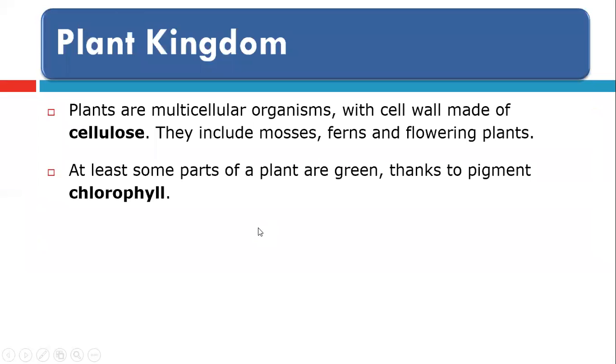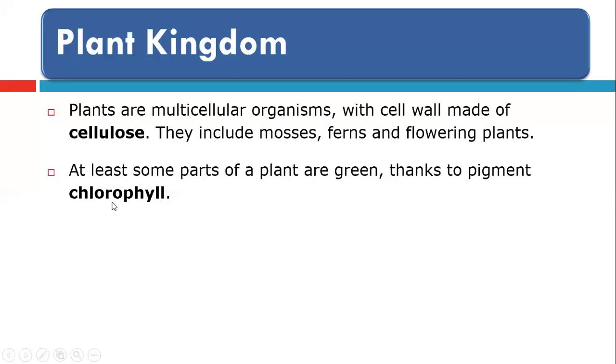Okay, plant kingdom. Plants are multicellular organisms, and the cell wall is characteristically made of cellulose. They have a cell wall outside the cell membrane. We'll take it in the cell structure in detail. This cell wall is made of cellulose, which is protecting the cell and keeping the cell tough to afford the pressure inside the cell. They include mosses, ferns, and flowering plants.